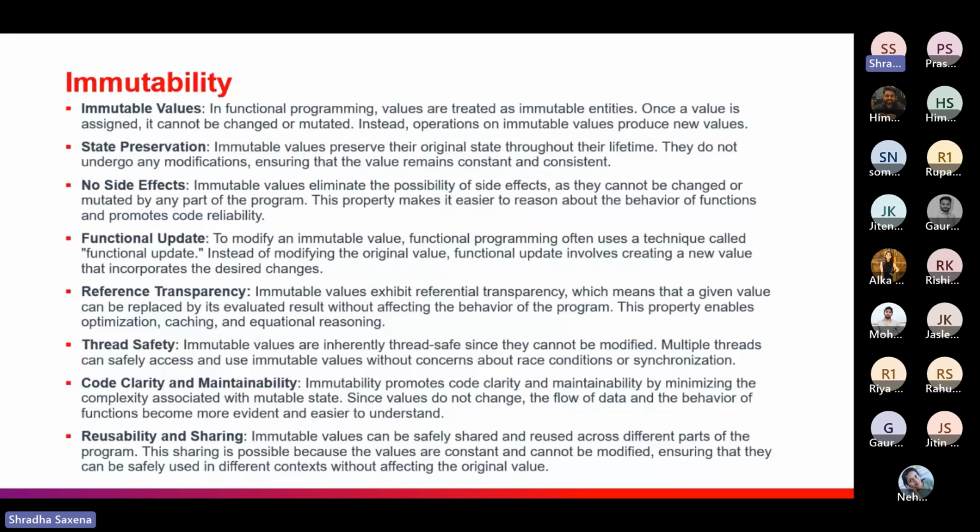Reusability and sharing of data: as the values are immutable, they can be safely reused across different parts without affecting the actual state of the values. So yes, this is reusable and shareable, and immutability is there.